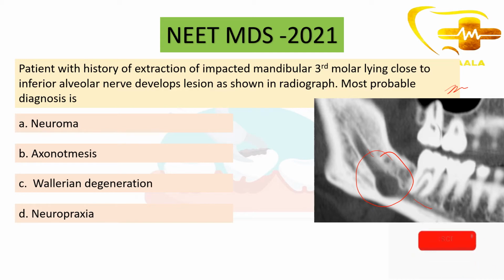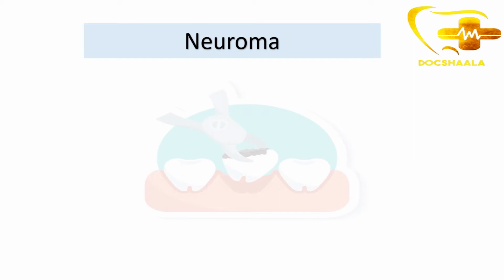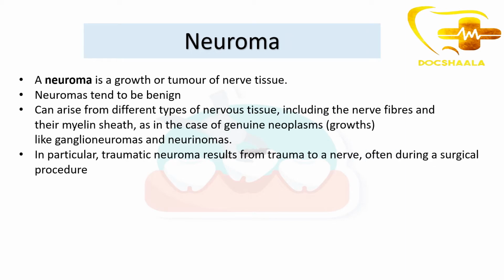So let us see what neuroma is in this video. A neuroma is a growth or tumor of nerve tissue. Neuromas tend to be benign, so this is important, it is a benign tumor.